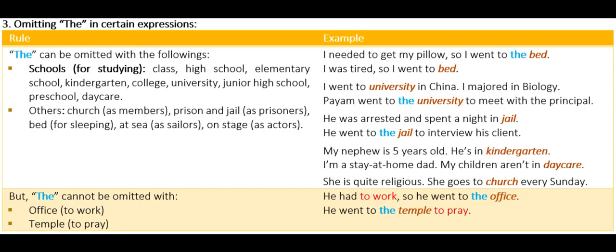3. Omitting the in certain expressions. Rule number 1. The can be omitted with the following. Schools, for studying, include class, high school, elementary school, kindergarten, college, university, junior high school, preschool, daycare. Others include church, as members, prison and jail, as prisoners, bed, for sleeping, at sea, as sailors, on stage, as actors. Example, I needed to get my pillow, so I went to the bed.